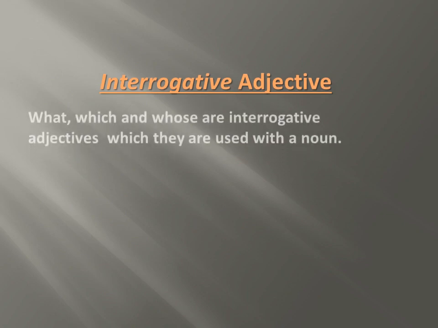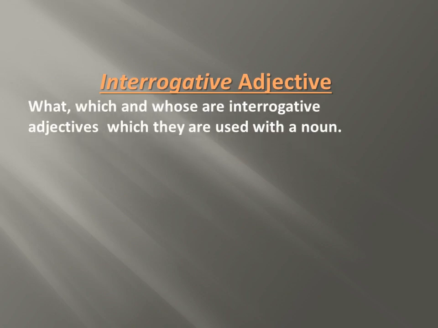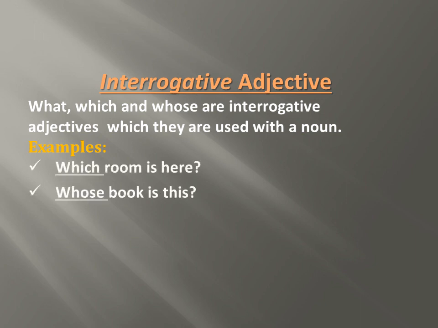Interrogative adjectives. What, which, whose are interrogative adjectives, which are used with a noun. Interrogative adjectives are words which ask questions, just like what, which, whose. Let's see the examples. Which room is here? Here which is an interrogative adjective. Whose book is this? Whose is an interrogative adjective.